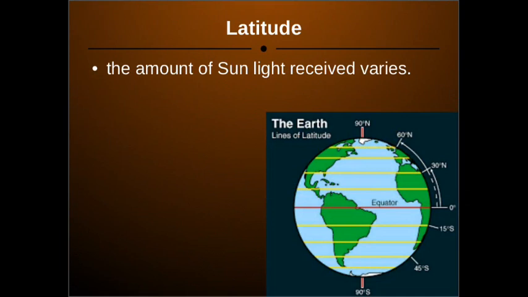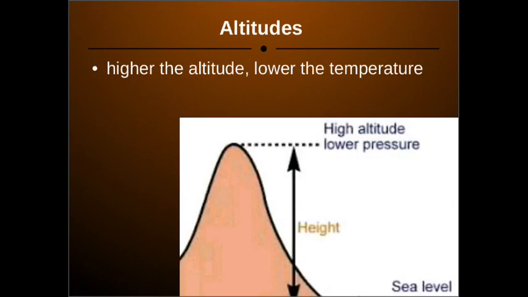Now the next one is altitude. Altitude means the height from the sea level. The higher the altitude from the sea level, the lower the temperature will be. That's why you see most of the hill stations, the cold places, in the mountain area, because the mountain or hilly area is far above the sea level, right?